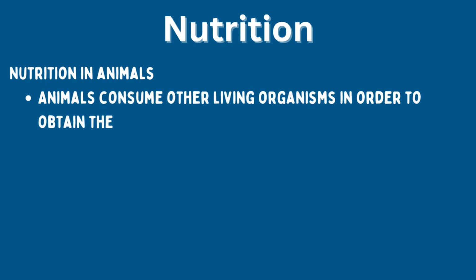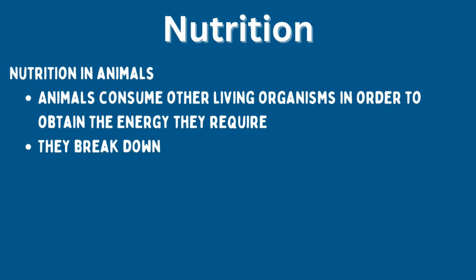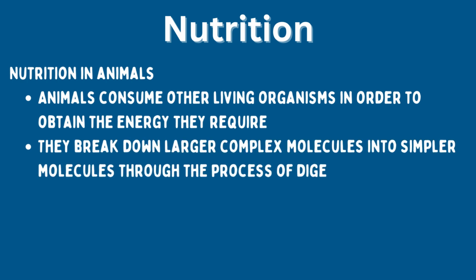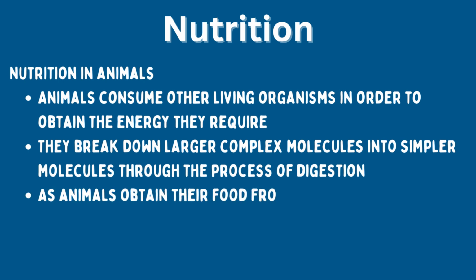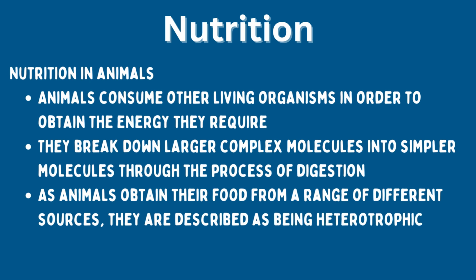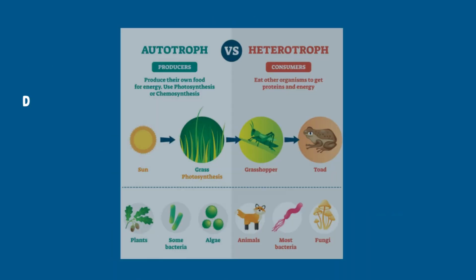Nutrition in animals. Animals consume other living organisms in order to obtain the energy they require. They break down larger complex molecules into simpler molecules through the process of digestion. As animals obtain their food from a range of different sources, they're described as being heterotrophic.